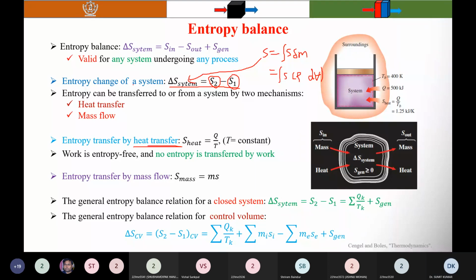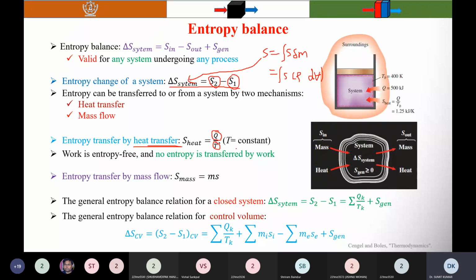Then you need to find these terms: entropy transfer by heat. It may increase; its direction depends on the heat transfer because T is the absolute temperature.